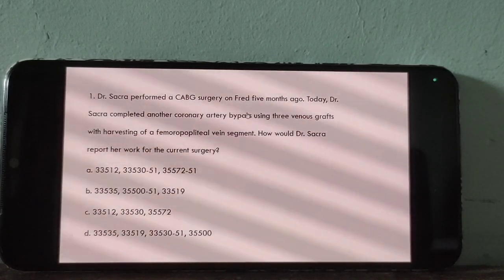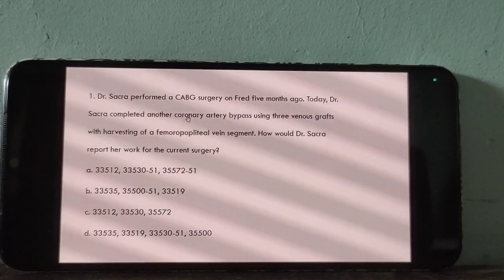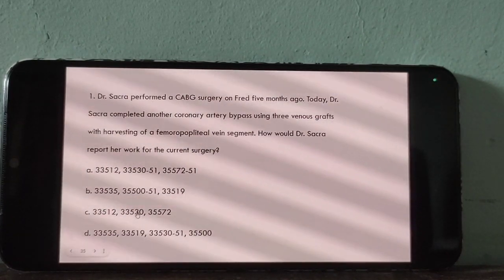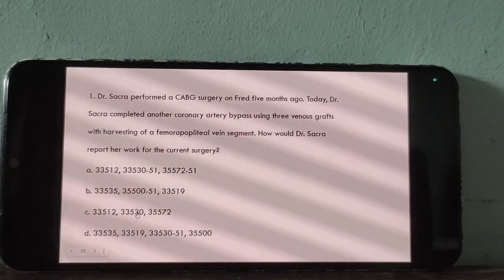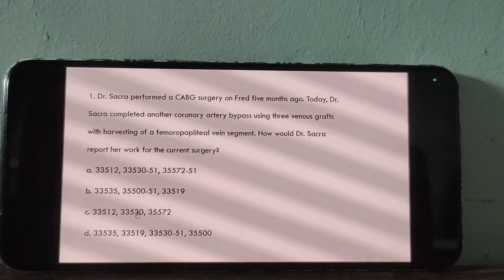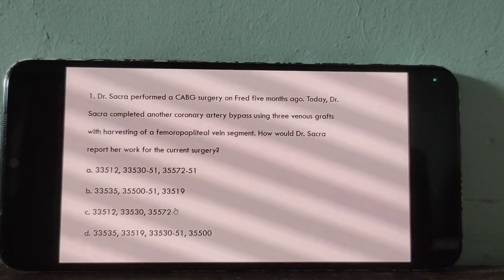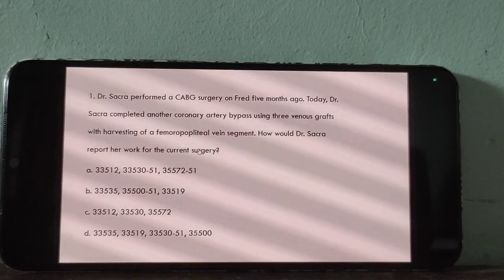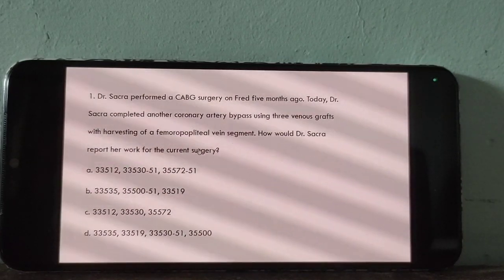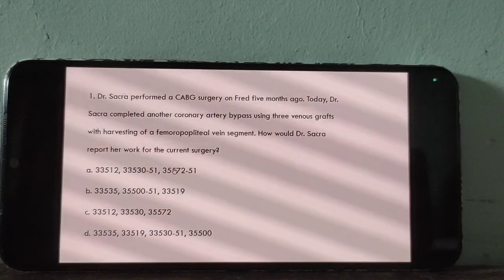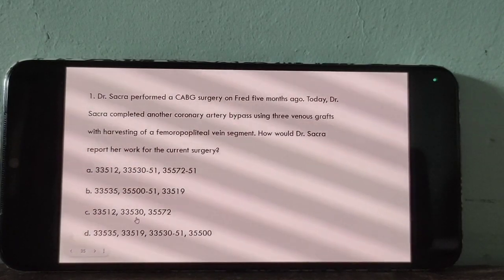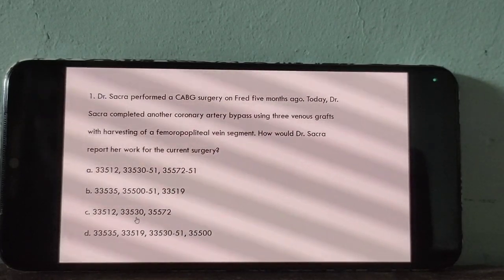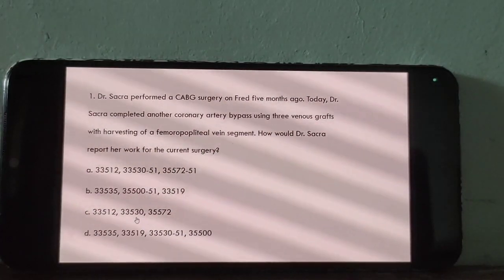So 33530 is the re-operation code. Re-operation means second time operation.